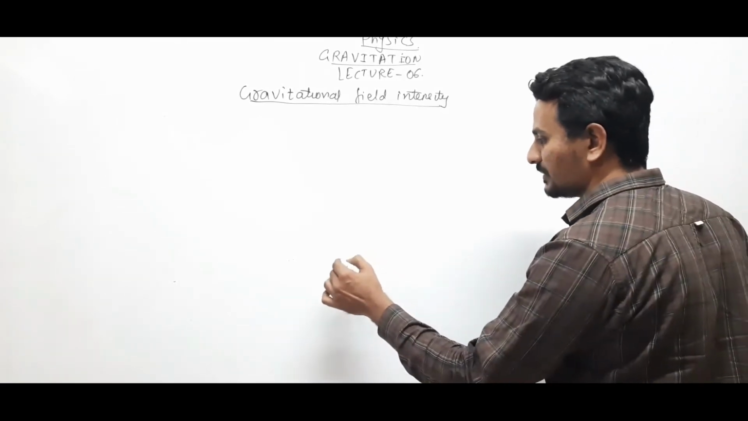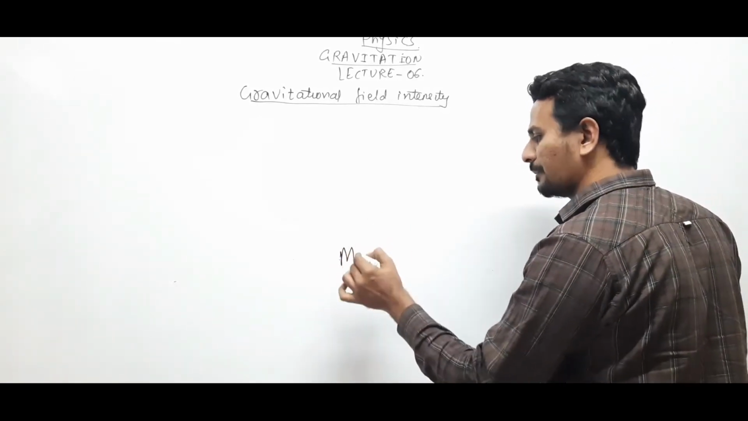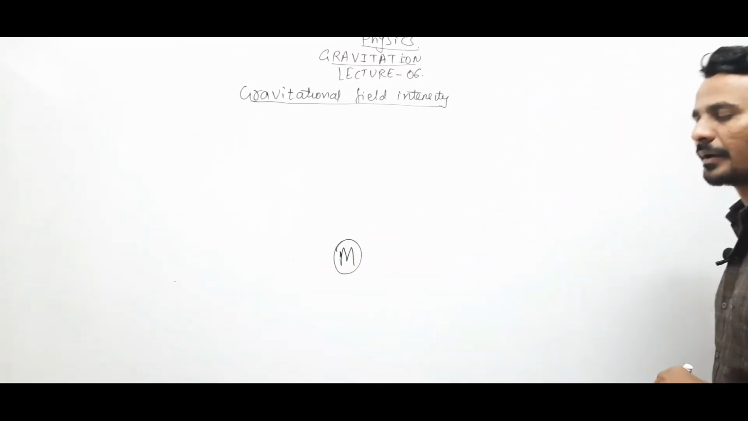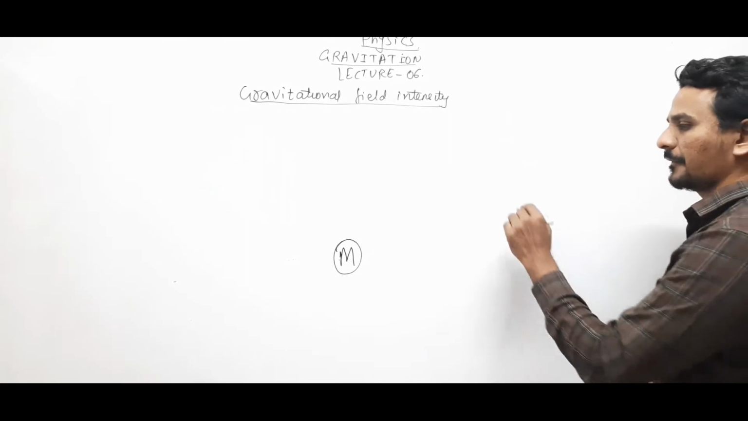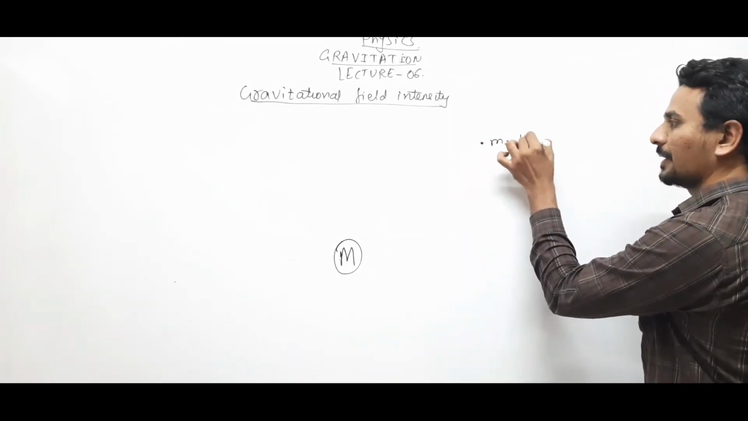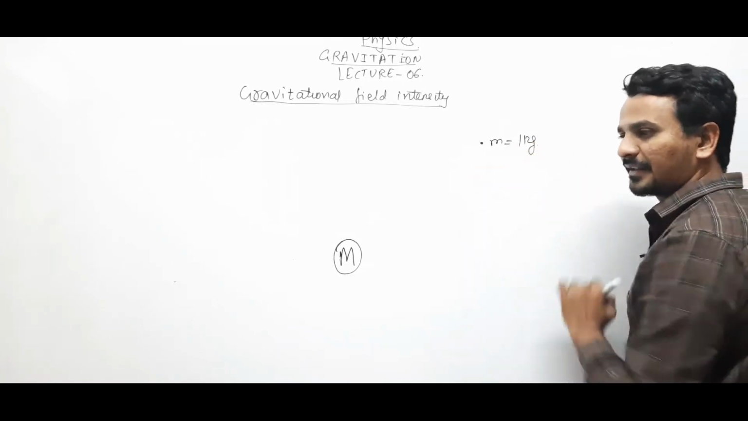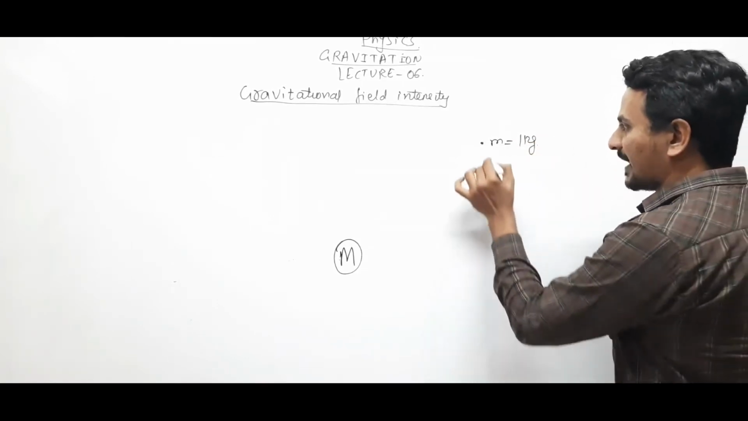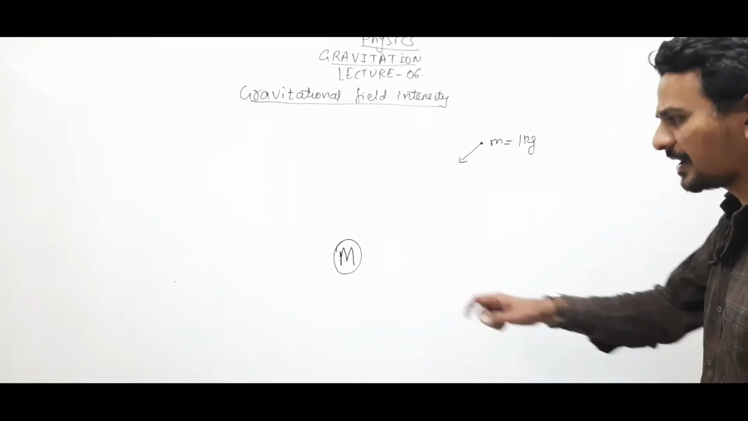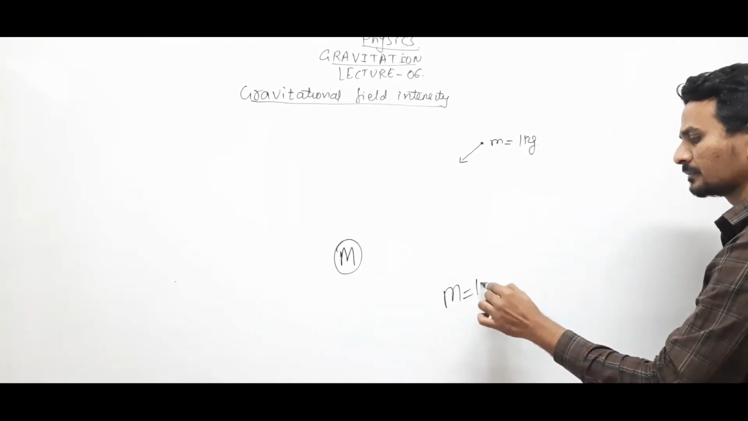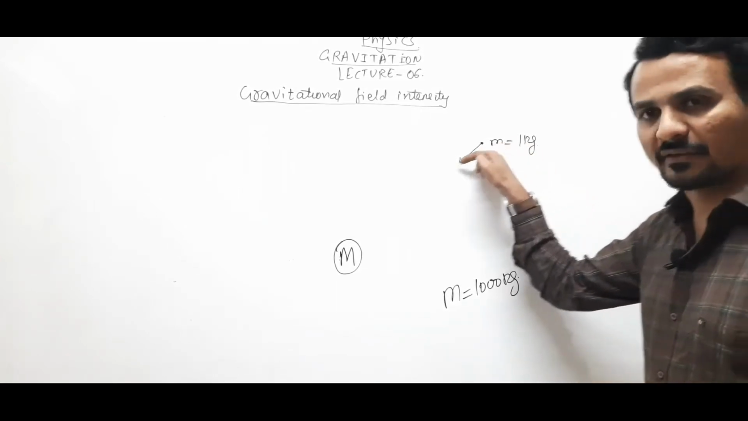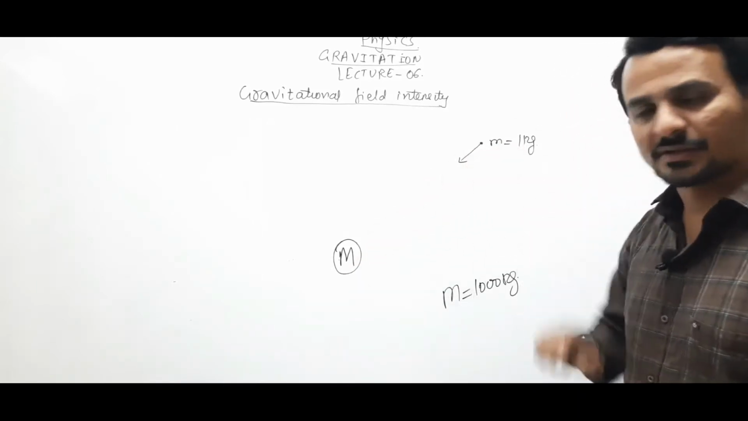Suppose a mass capital M, or a bigger mass, is placed here, right? Now if we are placing a unit mass, say 1 kilogram, at this point, it will experience a gravitational pull towards this bigger mass. So this bigger mass is of 1000 kilogram, and this mass will experience a gravitational pull towards the bigger mass.